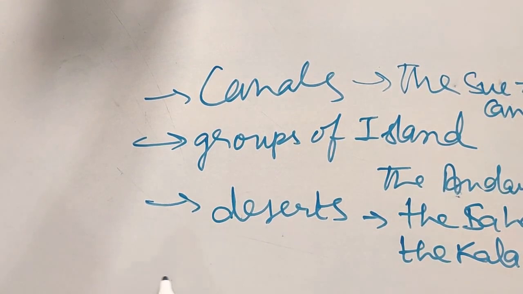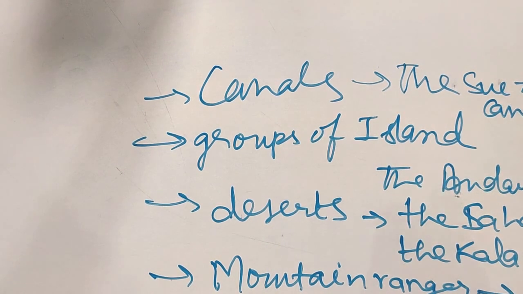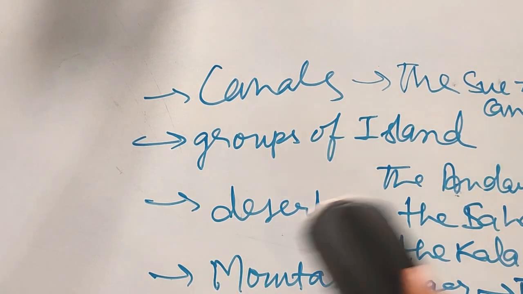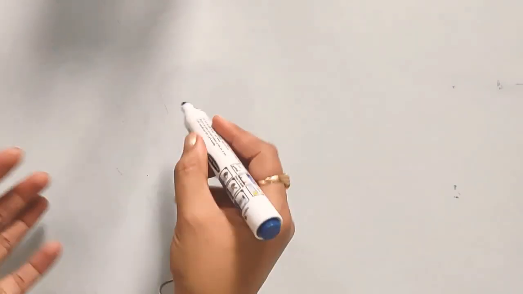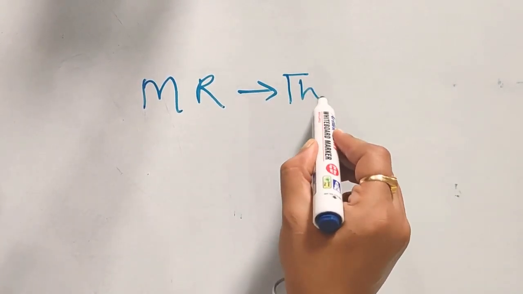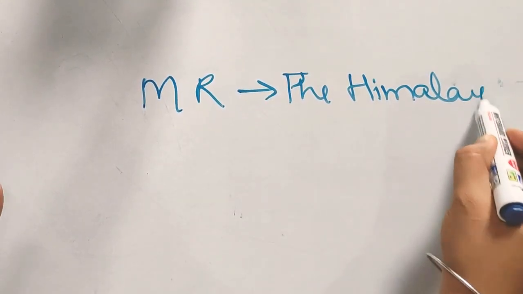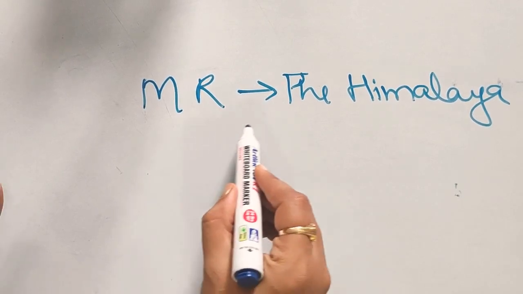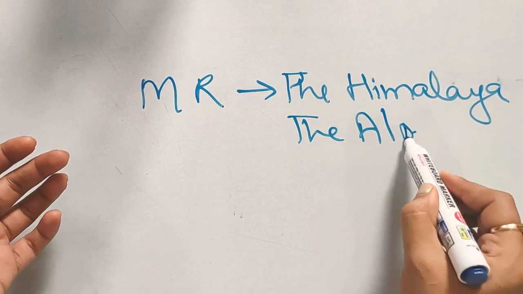And mountain ranges also, before the names of mountain ranges, like, I will write it up so you can see, mountain ranges. So the Himalaya, very famous. Okay, the Alps.